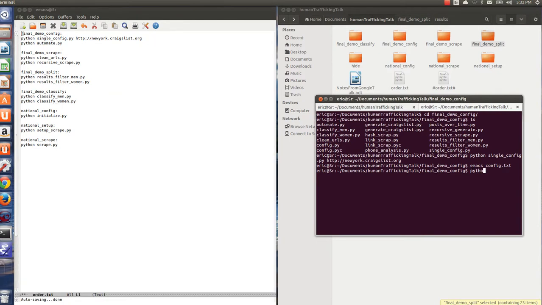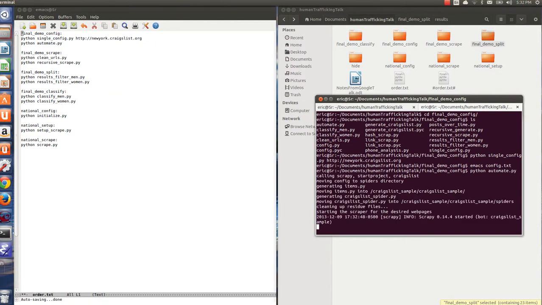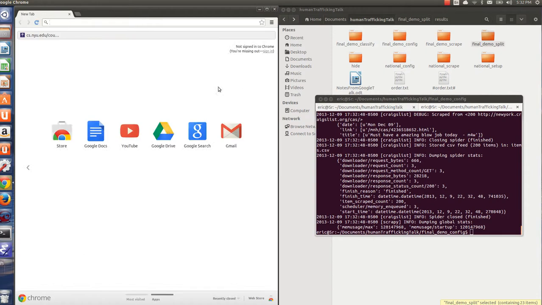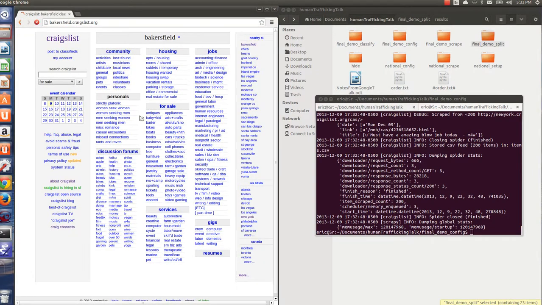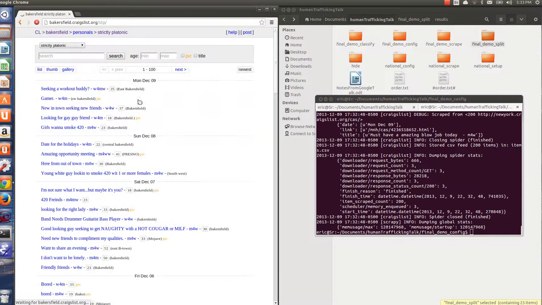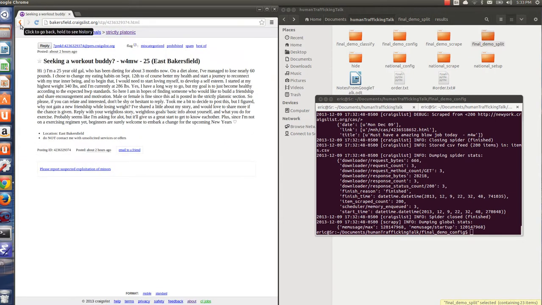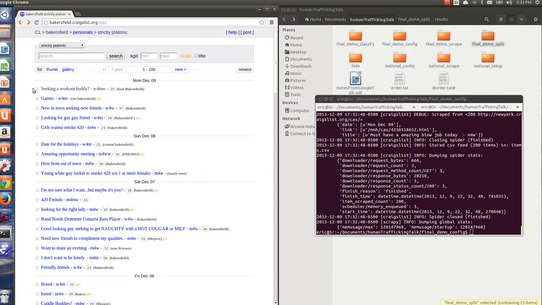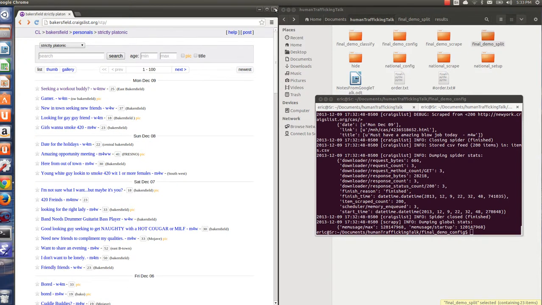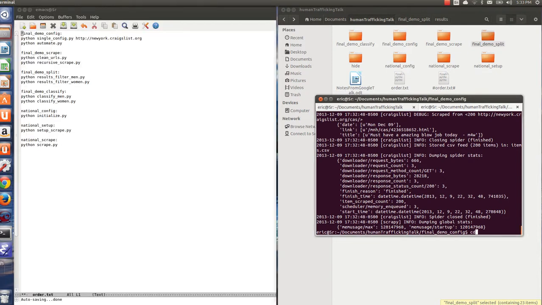Okay. And I'm going to run automate.py. This is going to download the links that I'm actually going to be scraping, so I'm only scraping for one page. This has to do with the way Craigslist pages are set up. So typically you have, let me show you, we won't go to casual encounters, don't worry about that. Strictly platonic. Typically there are a number of links that go to individual websites. So what I did was, when I ran automate, I downloaded all of these links that are posted here. And I set them up to be scraped. Okay, let's move on.